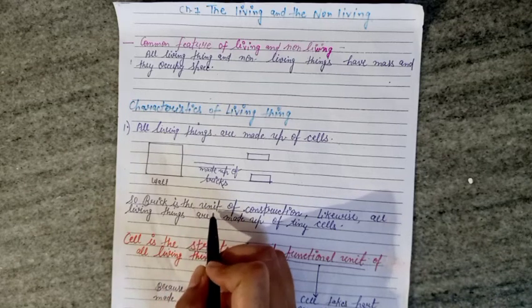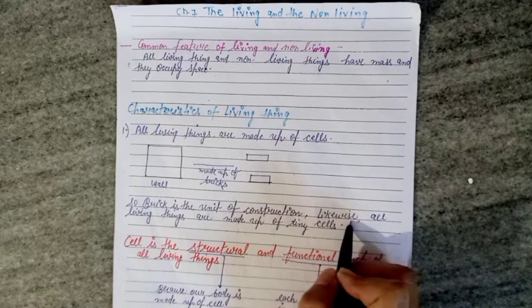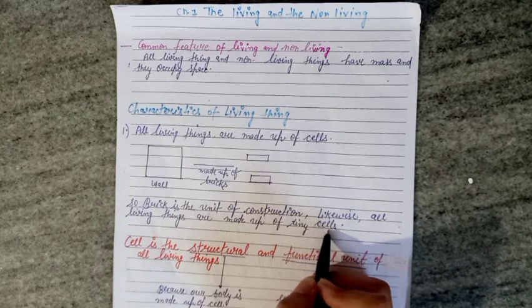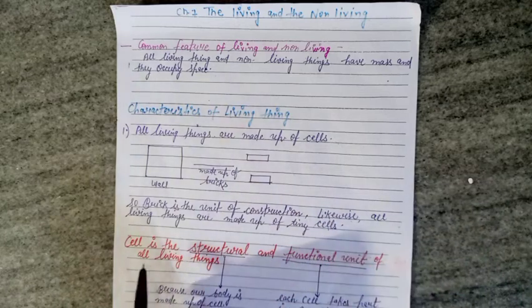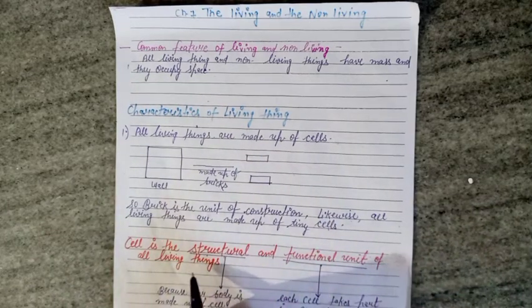Likewise, all living things are made up of tiny cells, such as our body. So the cell is the structural and functional unit of all living things.